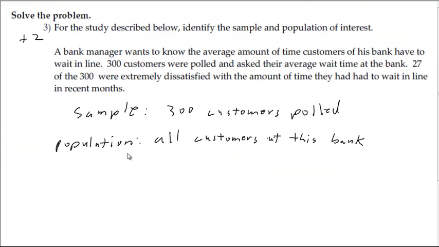Number 3, the sample were the 300 people that took the poll. And then we try to make an inference to everybody at the bank. So that's the population you're talking about, is all customers at the bank.